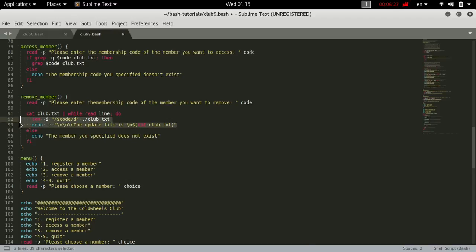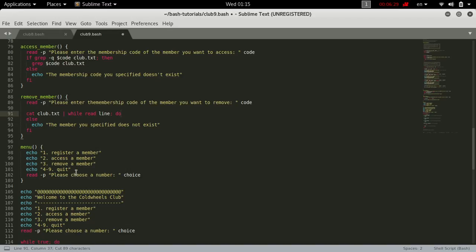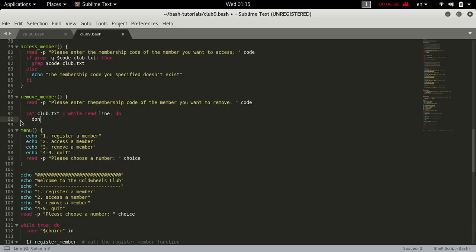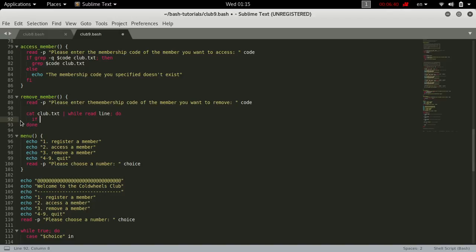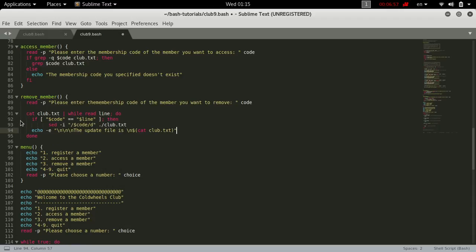These are the real heart of the remove member function. And if $code is equal to $line, then we do this.